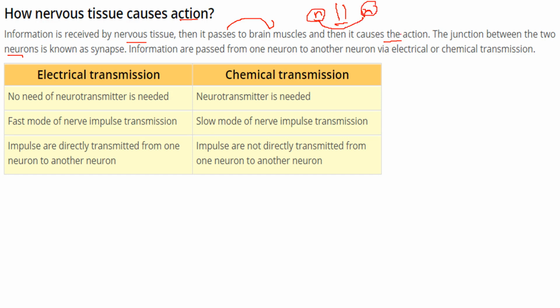This can be by two means, electrical or chemical transmission. In electrical transmission, there is no need of any neurotransmitter. In chemical transmission, a neurotransmitter is required. Electrical transmission is a fast mode of nerve impulse transmission, whereas chemical transmission is a slow mode. Impulses are directly transmitted from one neuron to another in electrical transmission, but in chemical transmission, they are not directly transmitted; they have to go through some medium.